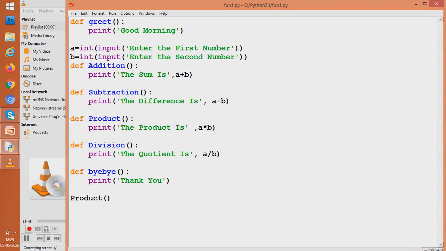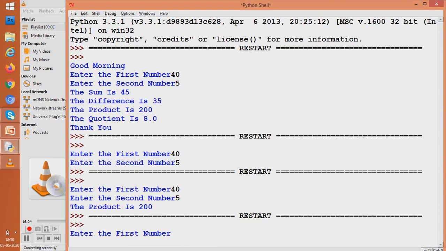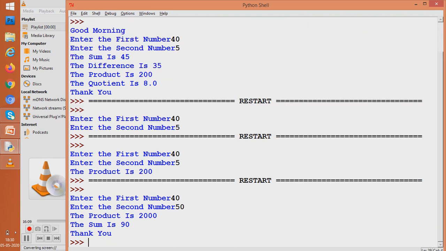My younger brother said he wants the product first and then the addition. He also said he wants the thank you, but he doesn't want the good morning. So for him today, this code works as follows. Two numbers, say I have taken, and see, the product is shown first, the sum is shown then, and thank you is printed, but good morning has not been printed. So students, isn't it something miraculous?